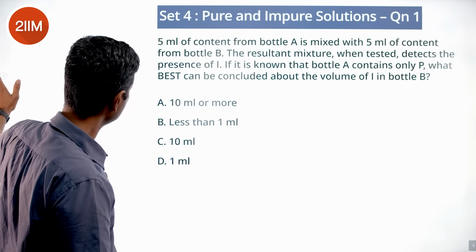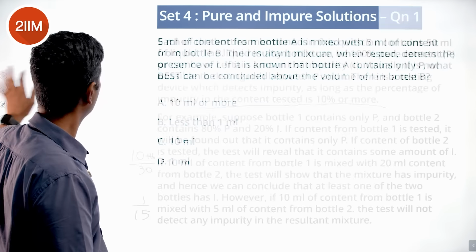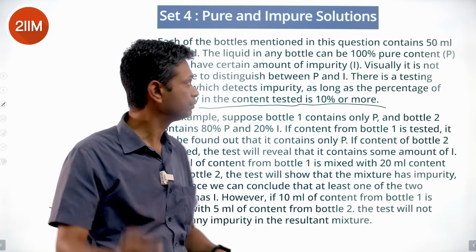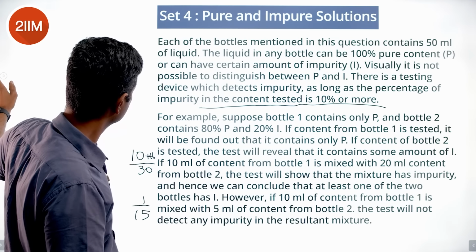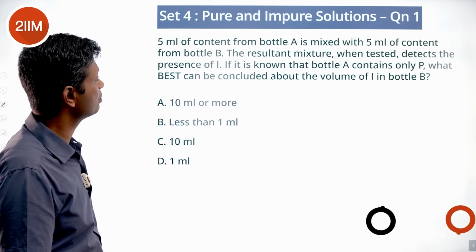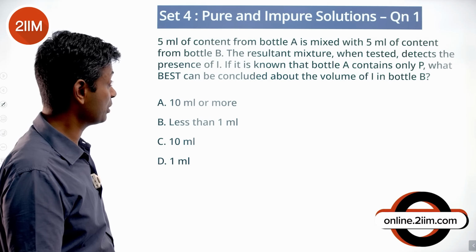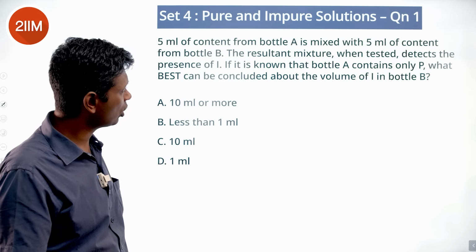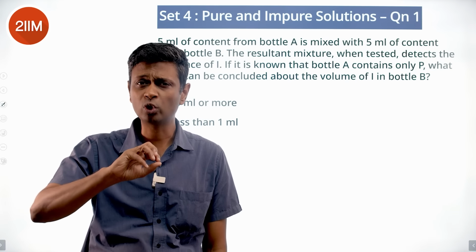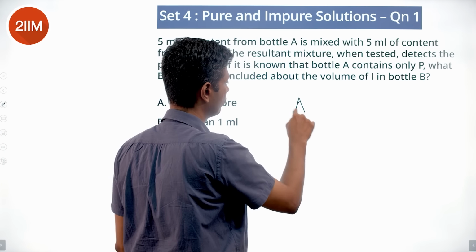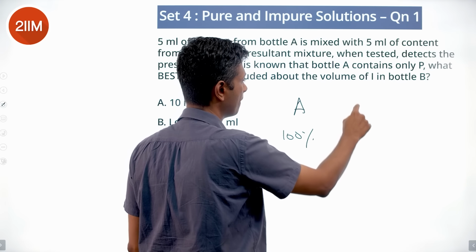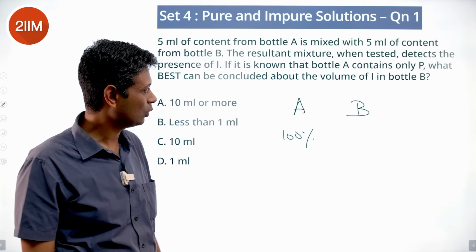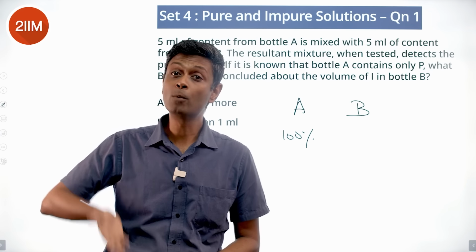Brilliant. Each of the bottles mentioned in this question contains 50 ml of liquid. 5 ml of content from bottle A is mixed with 5 ml of content from bottle B. The resultant mixture, when tested, detects the presence of I. It is known that bottle A contains only P, so bottle A is 100% P. We are mixing equal quantities, so the impurity level should be more than 10%.